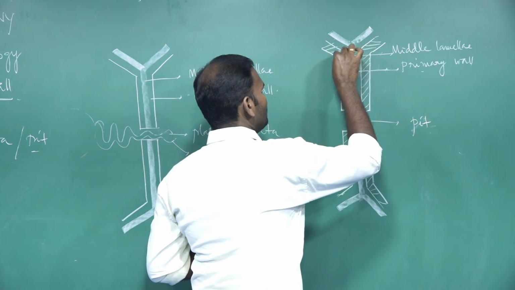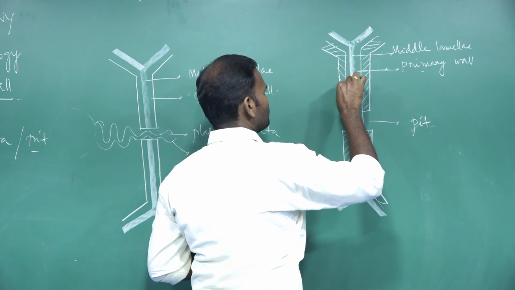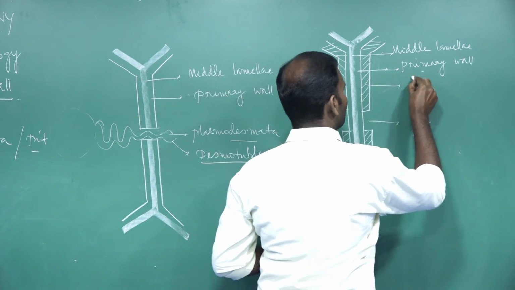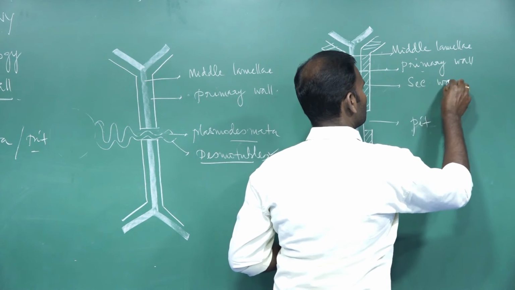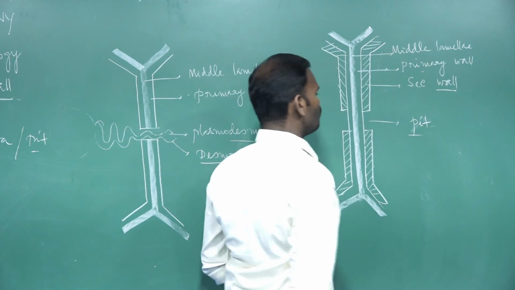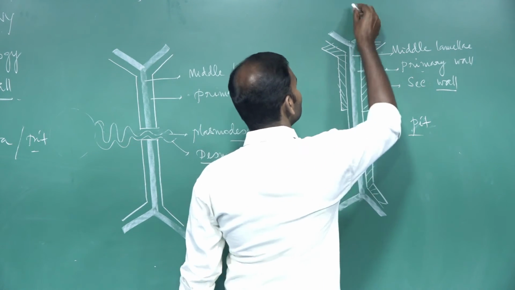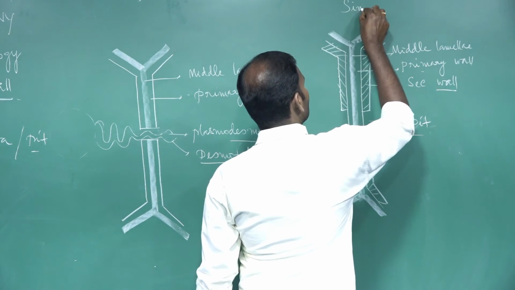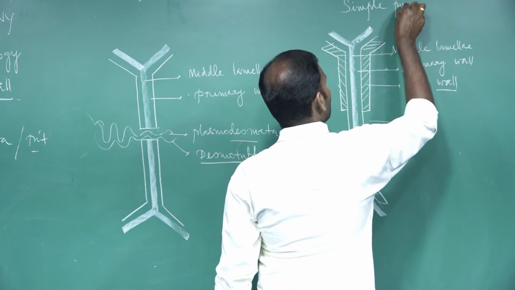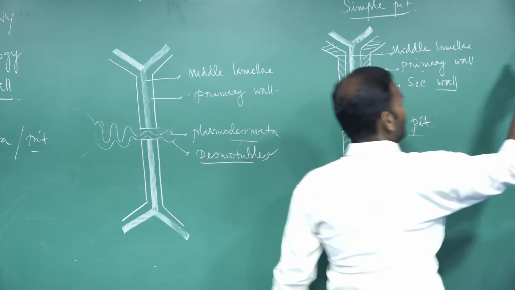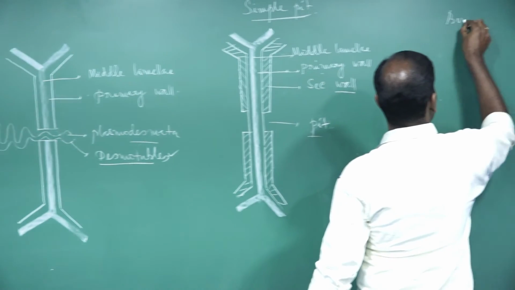There are two types of pit. One is a simple pit, another one is a bordered pit. Yes, this is a simple pit. Another one is a bordered pit.